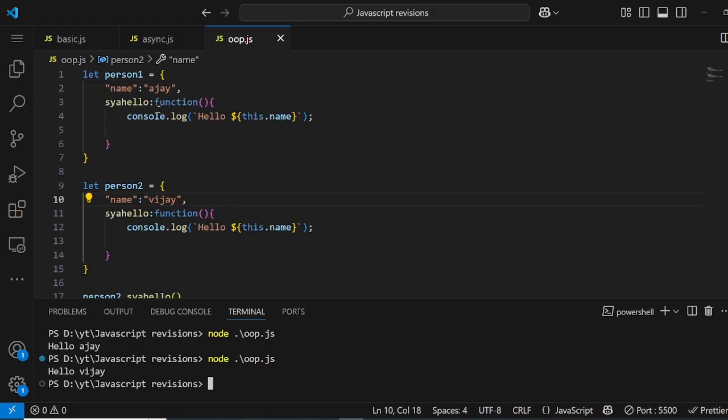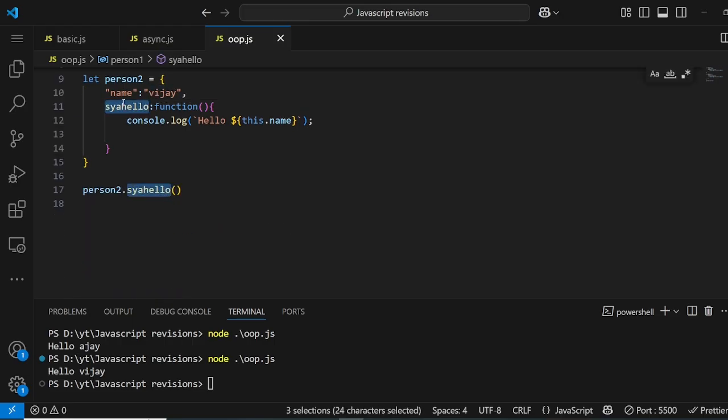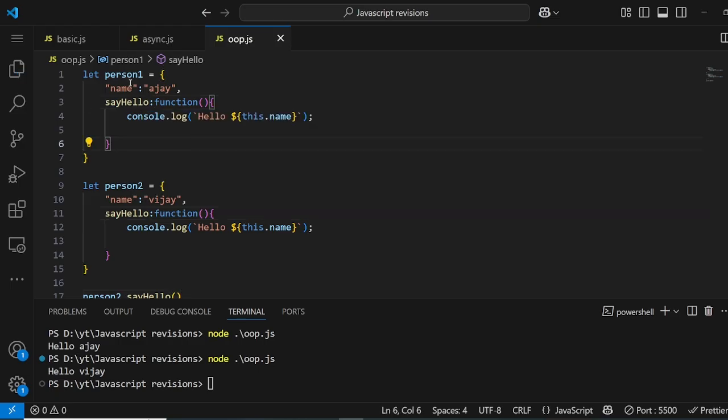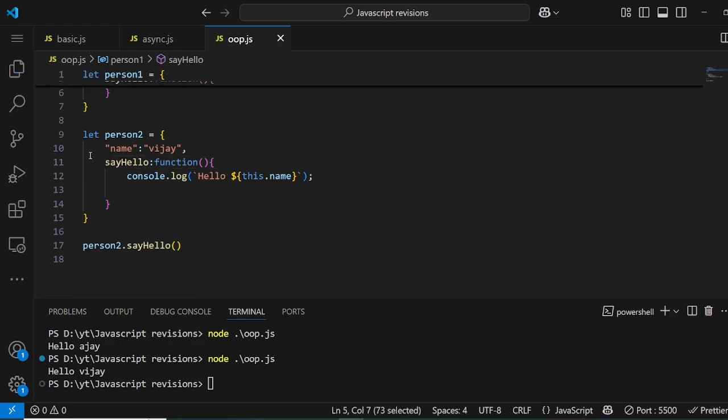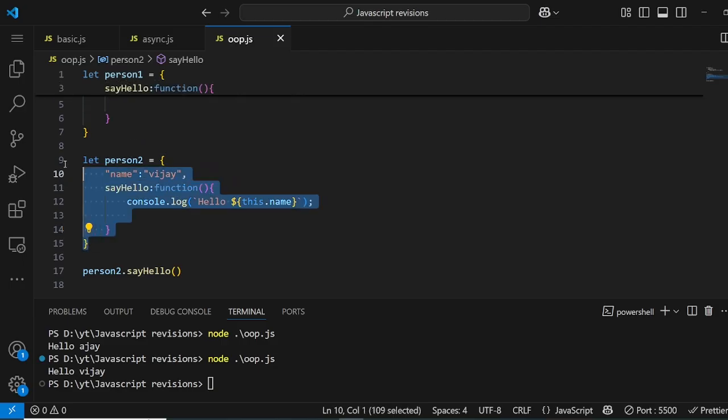But you can see that name property, let's for a second understand that, okay, I need to change the name. That is understandable. But say hello, sorry, this is the same say hello function. Say hello function is exactly the same. If you see, it's like a wasting of memory, right? And we have to hard code all of these things.